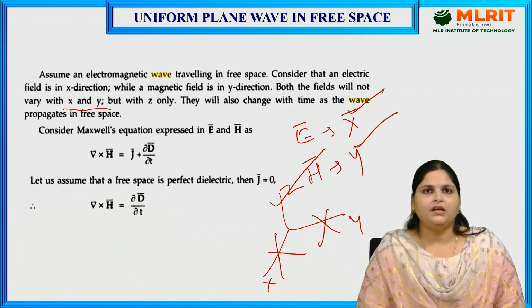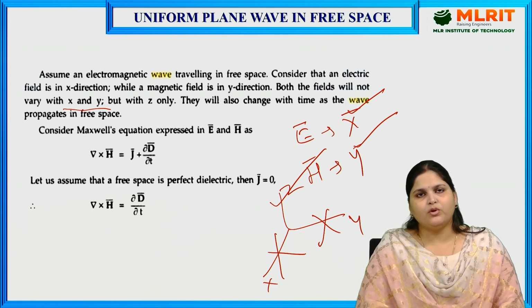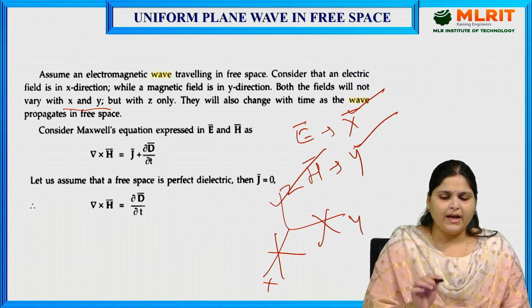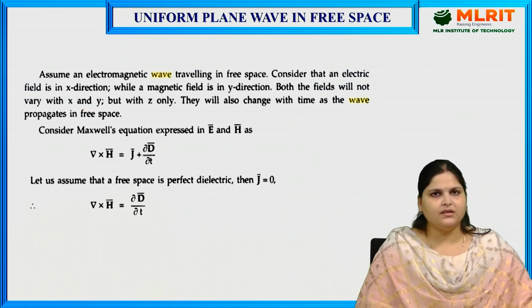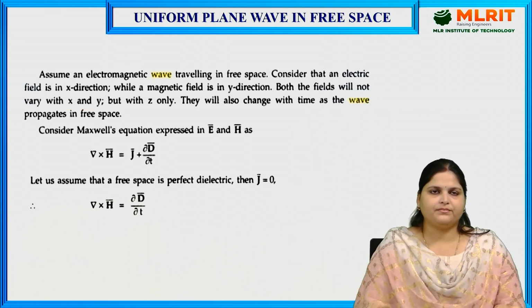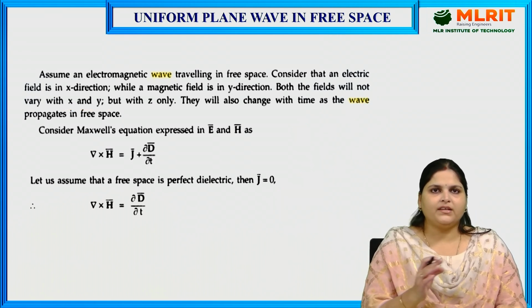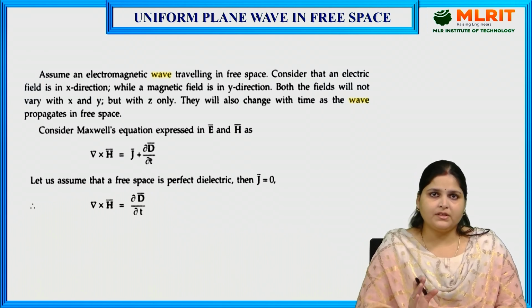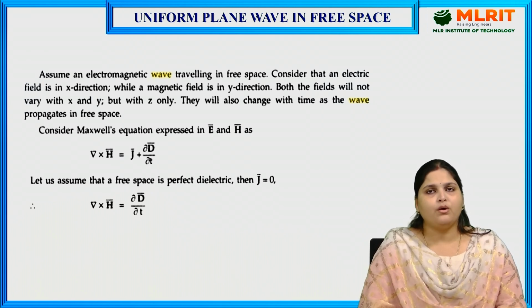Also, we need to consider one more point. They will also change with time as the wave propagates in free space, right? So, what are the conditions? They will not vary in the x and y direction. They can vary with z. Also, they will vary with time.